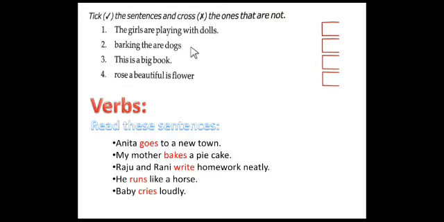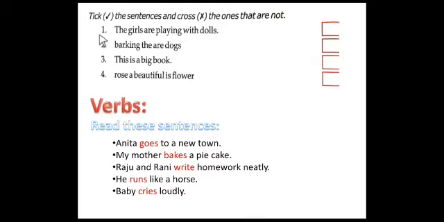Some of them are improper sentences and some are proper sentences. So identify the proper sentences and put a right mark, and identify the improper sentences which do not make complete sense and put a cross mark for those sentences. Okay, shall we start now?